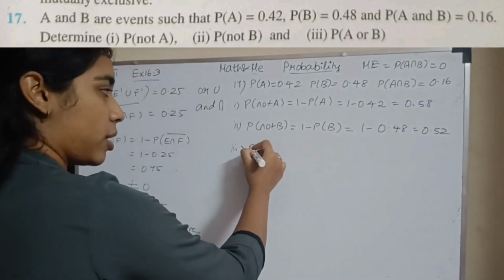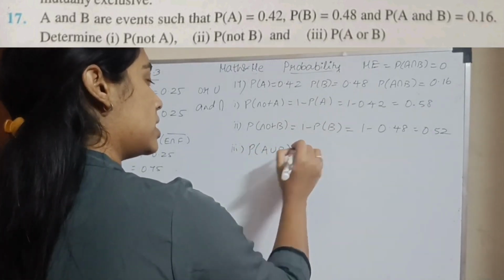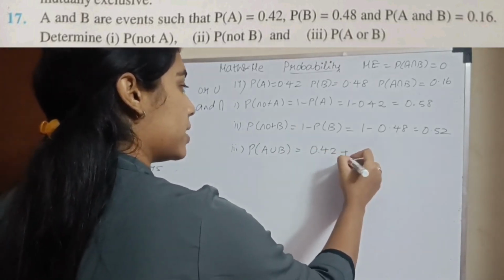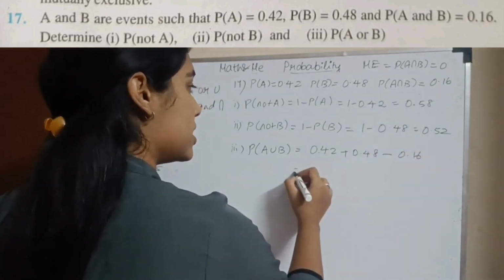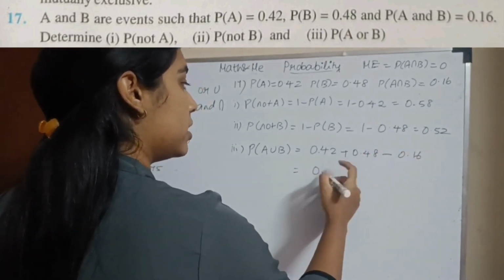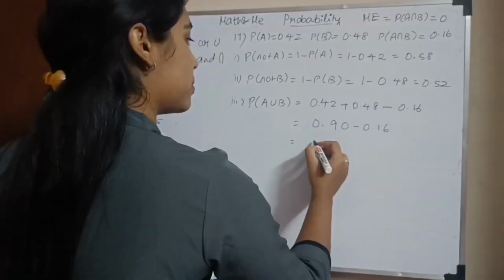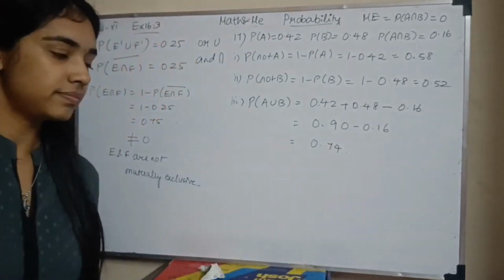Third subsection, probability of A or B. That is the union: probability of A plus probability of B minus the intersection, 0.90 minus 0.16, which is 0.74. Okay.